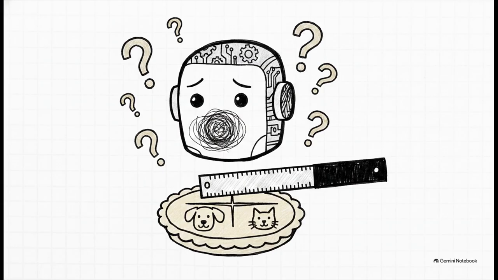So imagine an AI is completely clueless about an image it's looking at. If it guesses there's a 10% chance it's a dog, the math artificially forces it to subtract that 10% from the chance that it's a cat. But the AI doesn't know anything. Assigning probability to one random guess absolutely shouldn't take away from another guess when the system is in a state of total ignorance. It's a total logical fallacy.